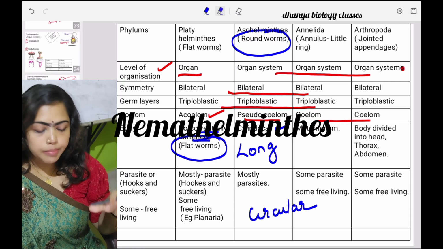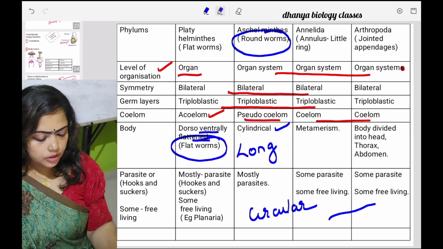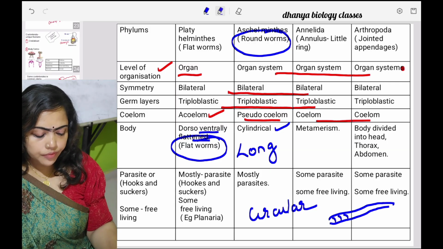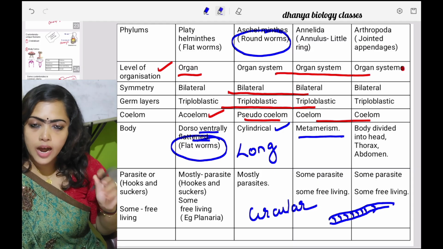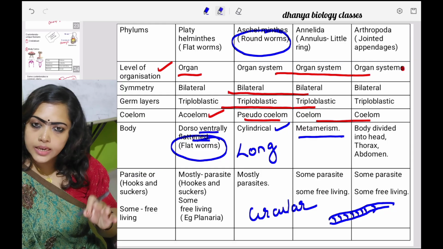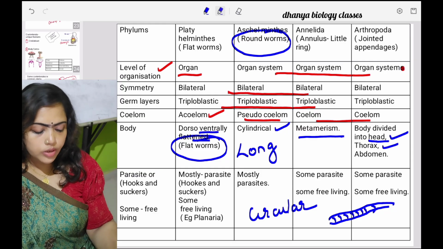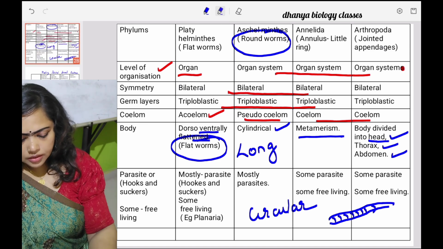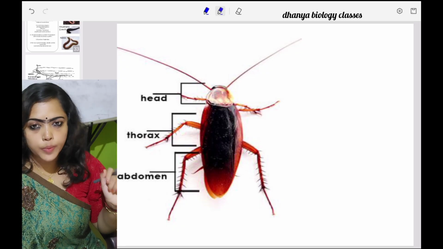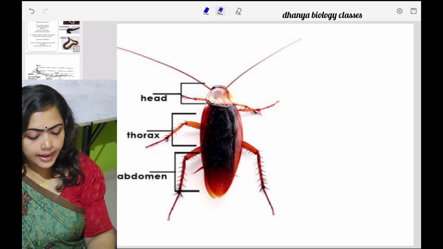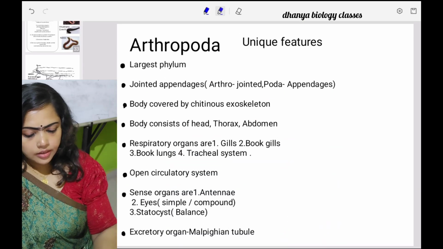Okay. And then about annelids, their body is divided into different segments. So this is an earthworm, and here the body is divided into different segments, and this property is called what? Metamerism. And then arthropods, the body is divided into three different parts. The anterior part called the head is present, and then thorax, and then what? Abdomen. See, this is the cockroach, which comes under phylum Arthropoda. Three parts are there: the anterior head, and then thorax, and then what? Abdomen.